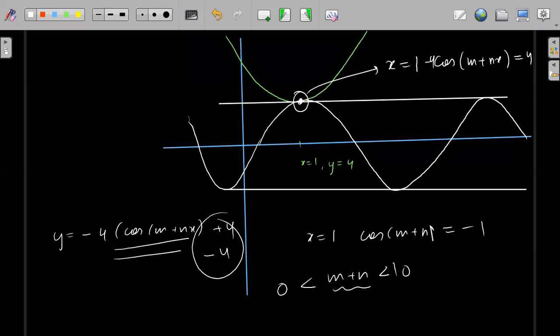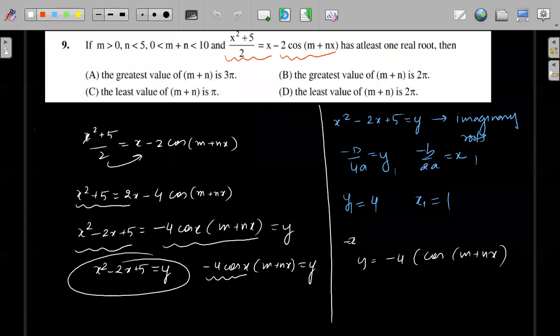So that means in terms of pi, m plus n is less than or equal to 3 pi and greater than or equal to pi, right? So only for pi and 3 pi, cos of (m plus n) will become minus 1. That means the maximum value of m plus n can be 3 pi and the minimum value of m plus n can be pi. Other than this, you will not have any other solution.